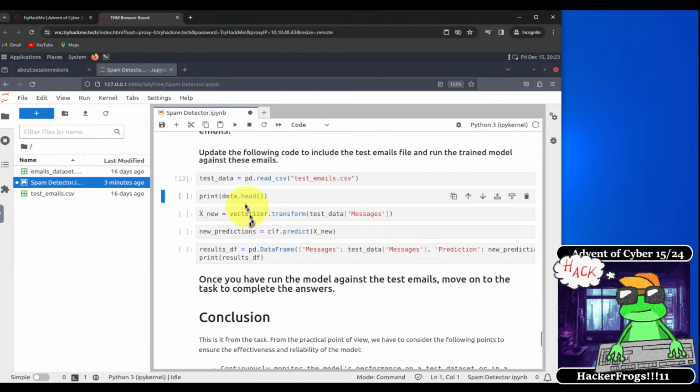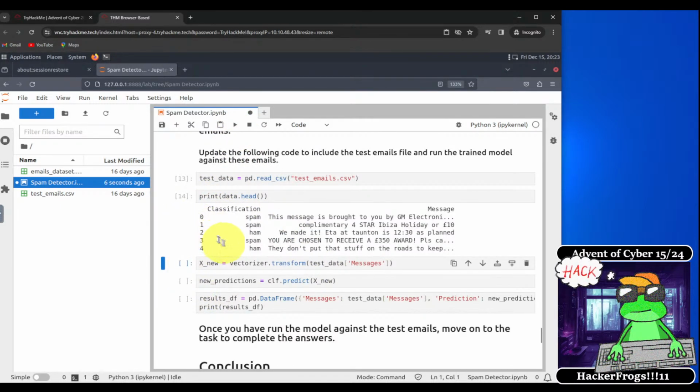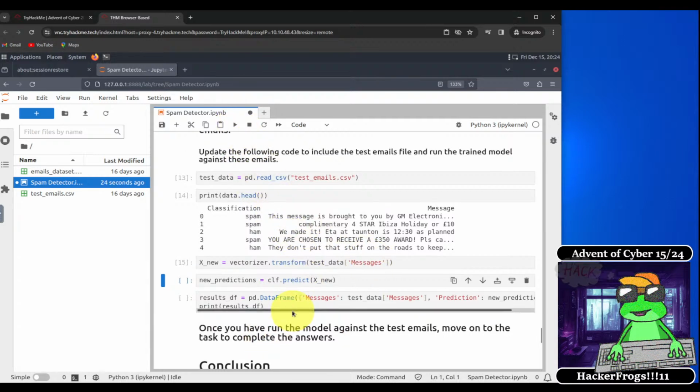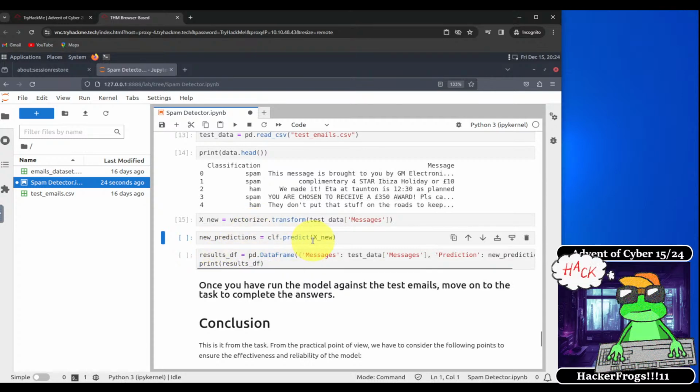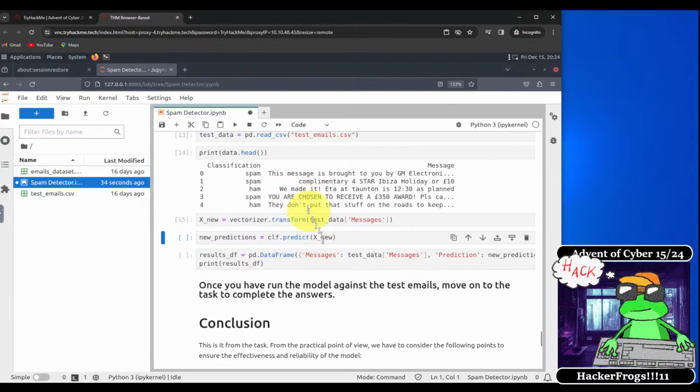And then we're going to print the header of this, let's see, data.head. Okay. So this is going to print the header of, I assume, this file right here, test_emails.csv. Okay, then we're going to transform the messages into numbers. And then we're going to run a prediction on this data.